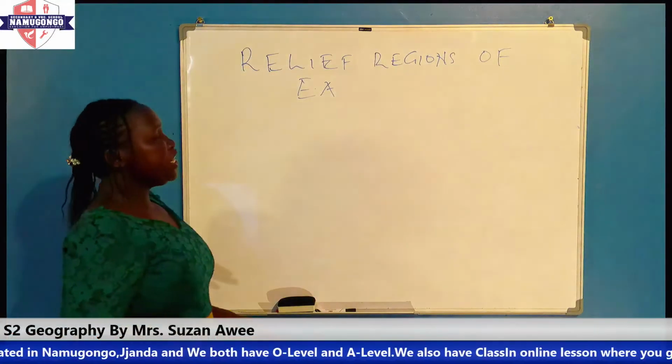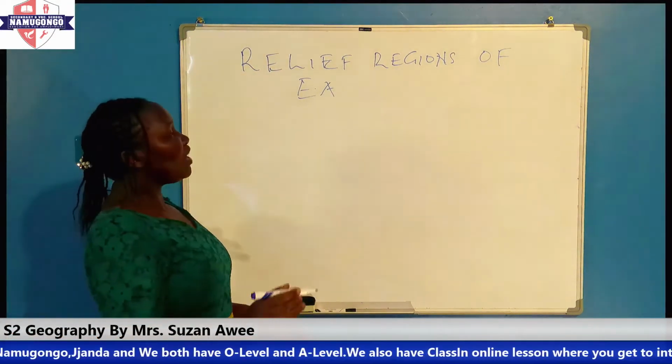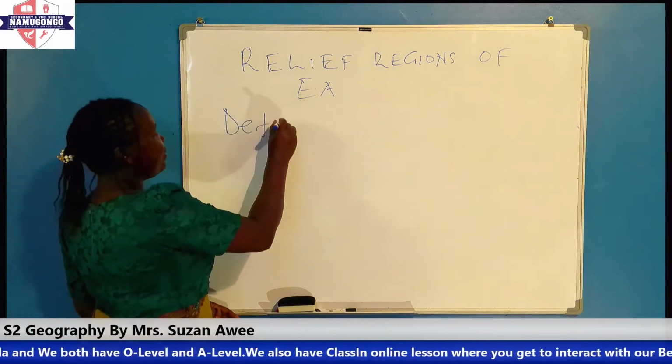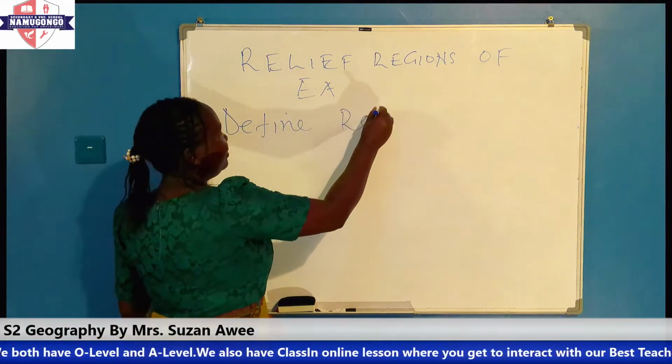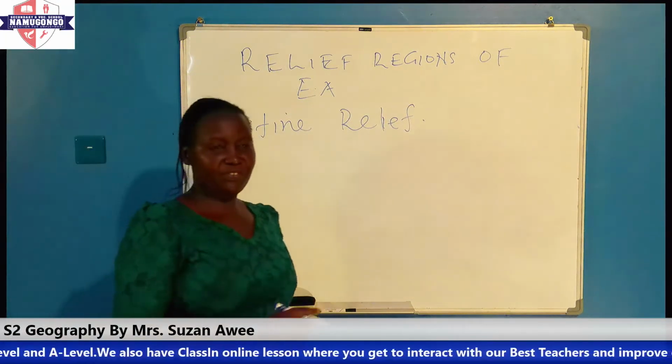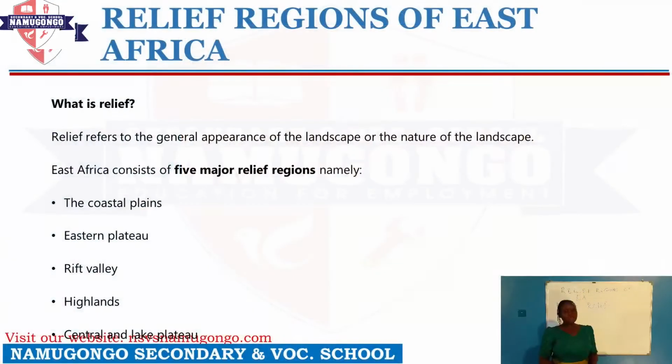So let's begin with one of our objectives, and that is defining the word relief. We shall ask ourselves a question: what is relief? Relief simply means the general appearance of the land, or we can call it the nature of the landscape. Now, when we look at East Africa, it has different appearances.